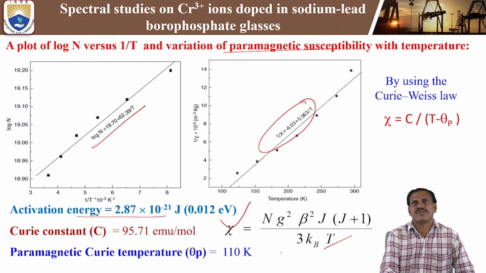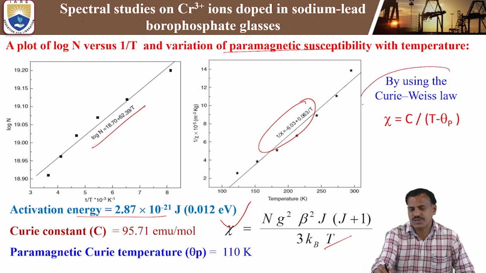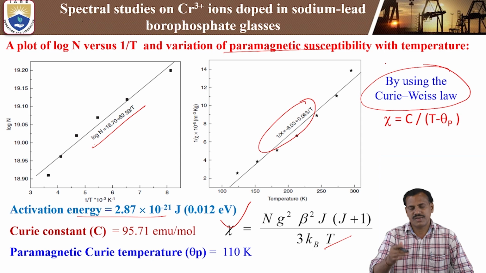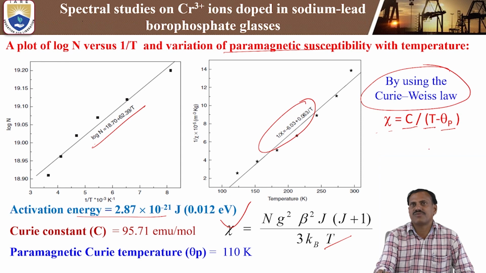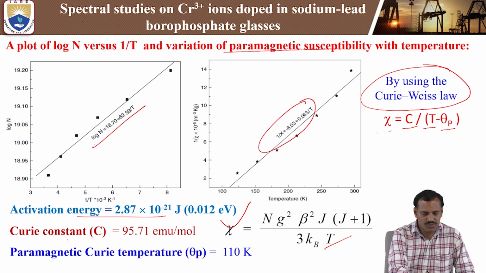Similarly, we can use the Curie-Weiss law, which tells us the susceptibility is equal to C by T plus theta P. Here psi is the susceptibility, C is the Curie constant, T is the observed temperature, and theta P is the Curie temperature. So by using this formula as per the Curie-Weiss law, we can calculate the Curie constant and the paramagnetic Curie temperature.